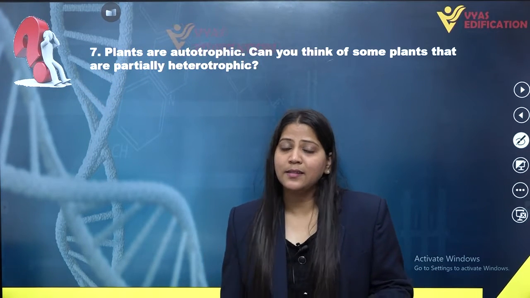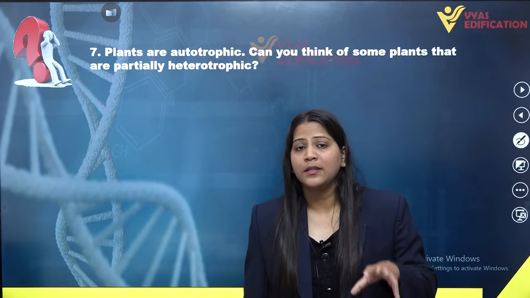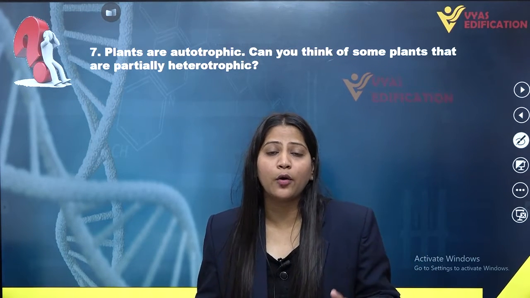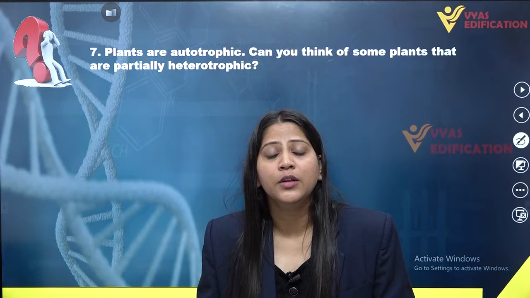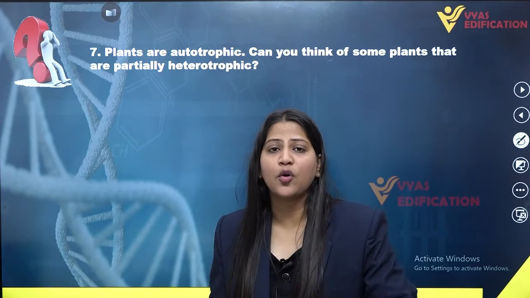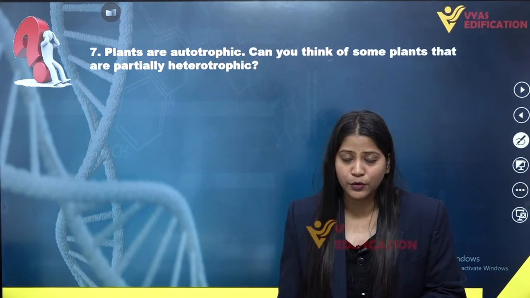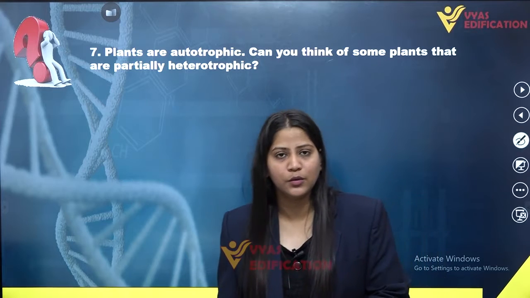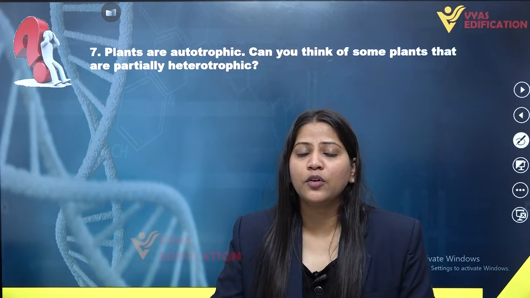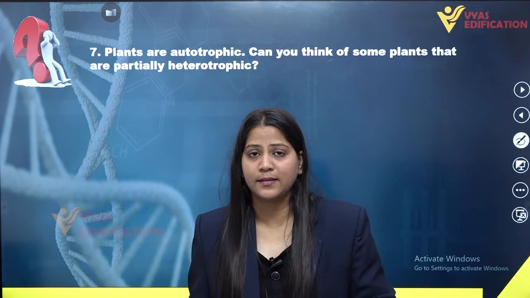They can synthesize their own food, but when they do not obtain an appropriate amount of nutrients, they can switch to another mode of nutrition, that is heterotrophic nutrition. Insectivorous plants eat insects.